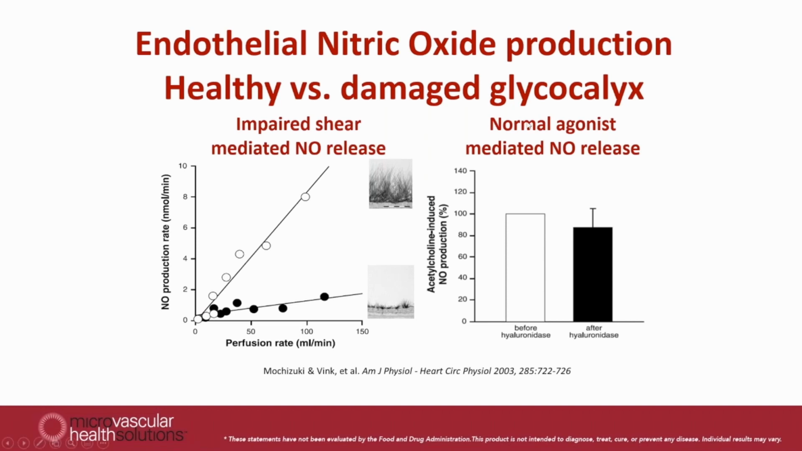While in contrast, if you expose the same vessels with and without glycocalyx to chemical stimuli like acetylcholine, it shows that upon chemical activation, the endothelium is still able to produce nitric oxide. The endothelium is still there, it can still produce nitric oxide, but the only thing that changes, if the glycocalyx is damaged, is that the endothelium doesn't respond anymore to the physiological stimulus of increasing blood flow.